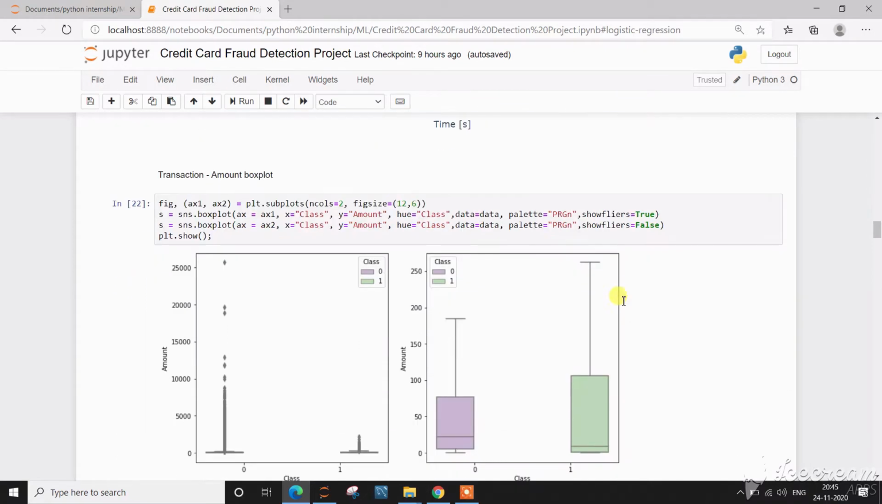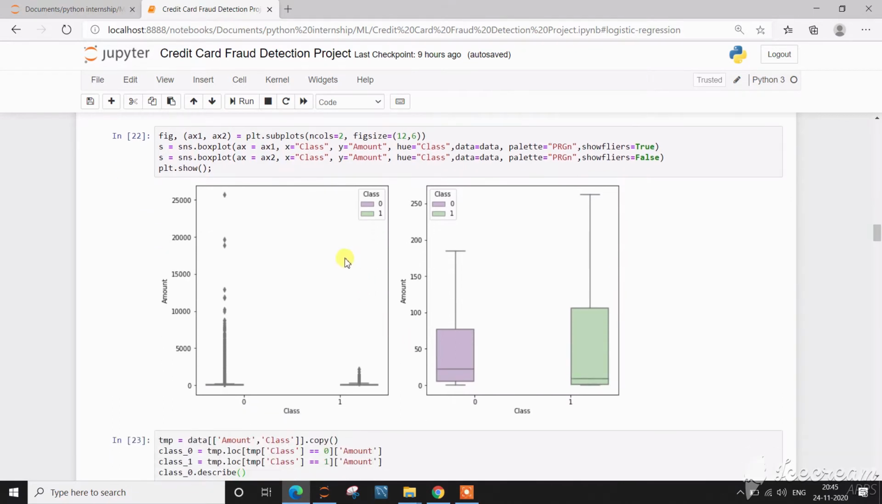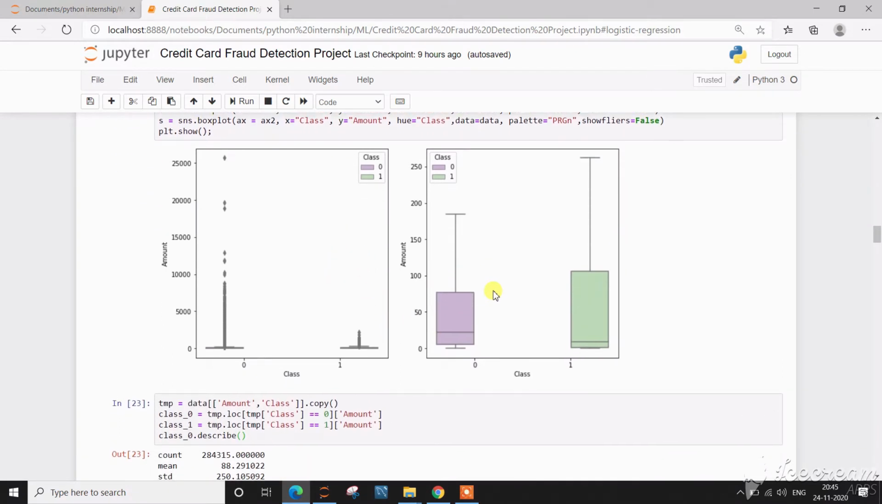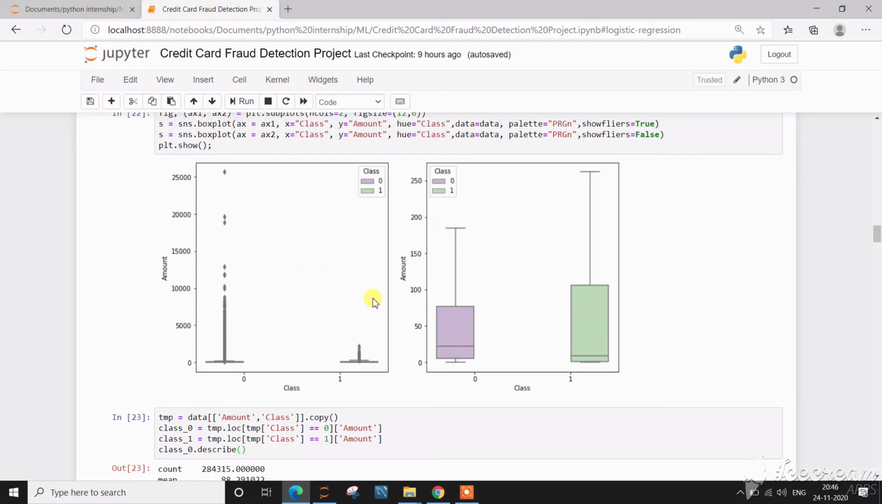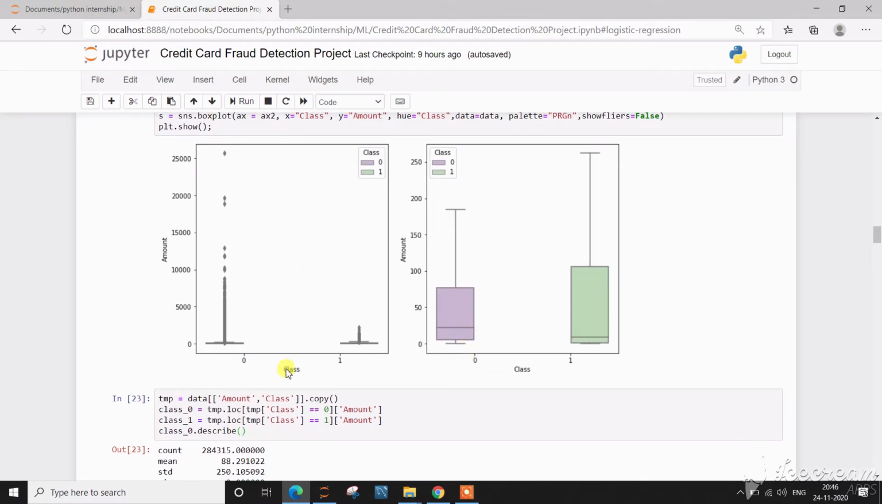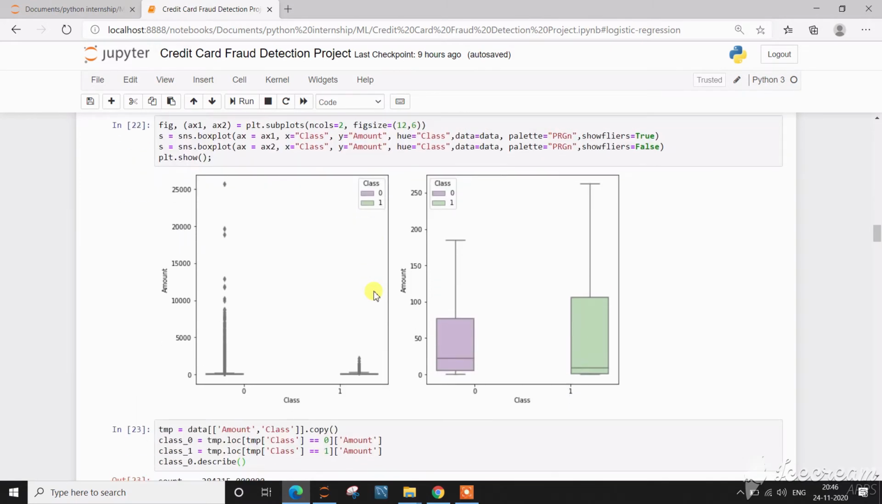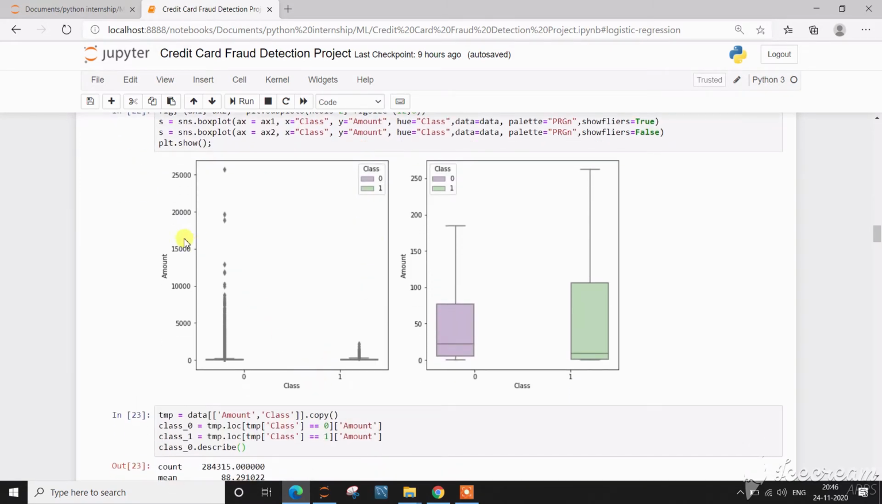Next, the transaction amount box plot. This is the transaction amount box plot. There are very few outliers, as we can see. The transaction amount box plot is class versus amount.